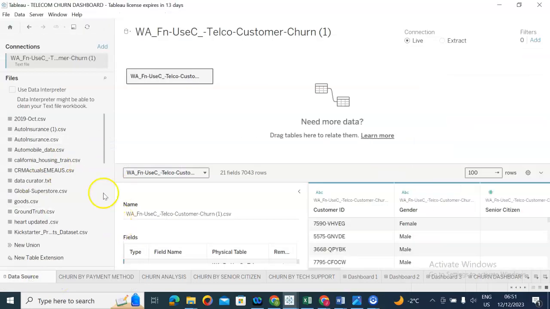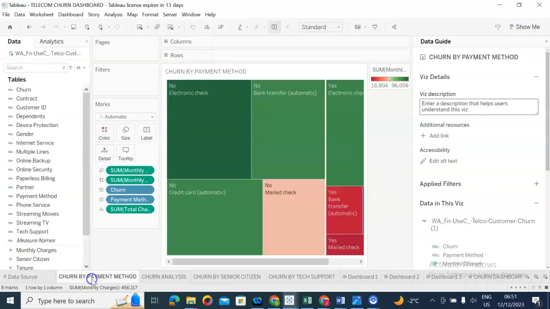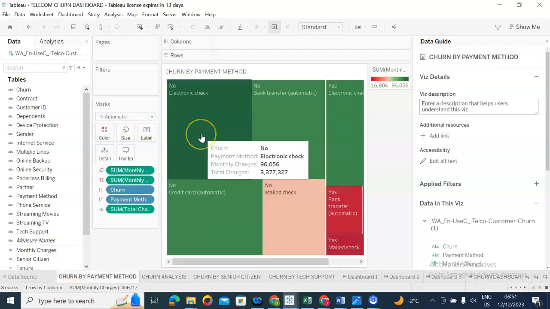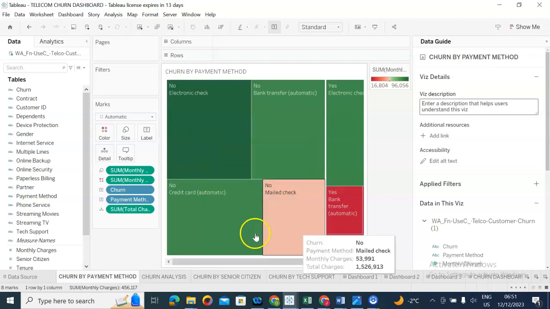So this is my data set, and the first worksheet is the churn by payment method. I'm going to hover over it. You would see that we have two sets of people, those who churned and those who did not churn.